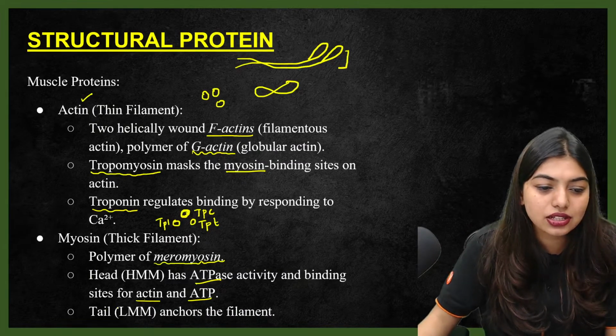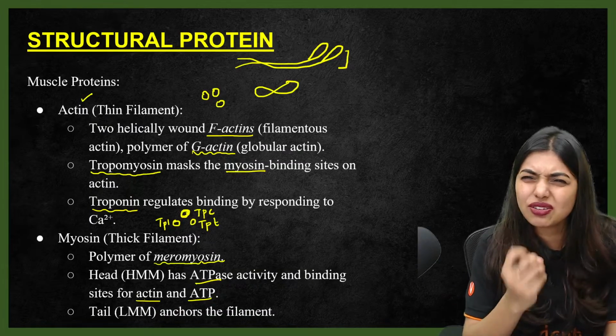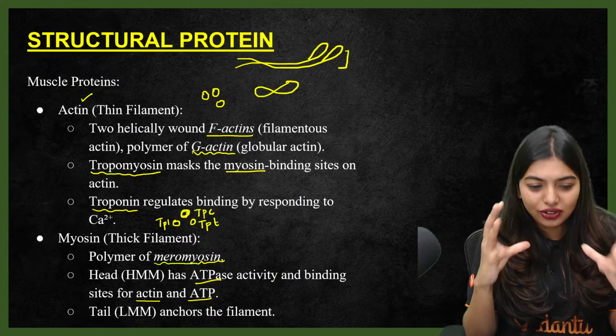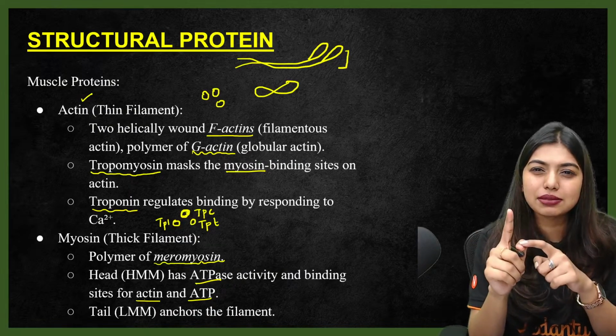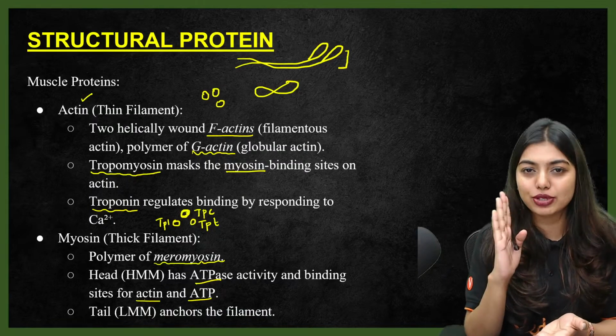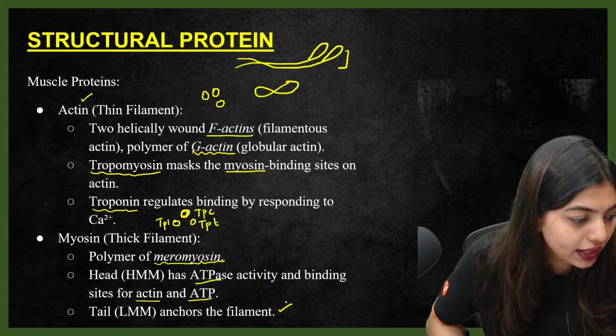Now, students, the tail is going to be LMM, that is light meromyosin. Will the tail and head be of the same size? Have you seen a dog? The tail will be this much. Rat you have seen, the tail will be this much. So the tail is going to be a light meromyosin chain, which anchors the filament. Is this clear so far?